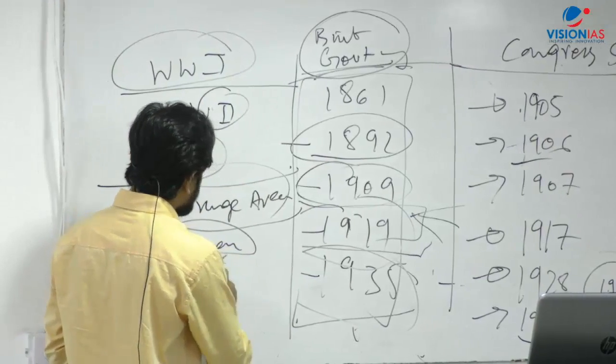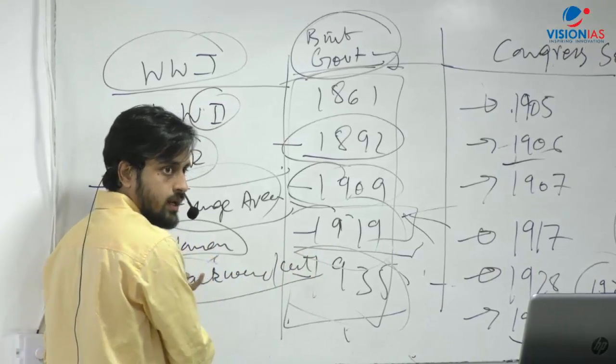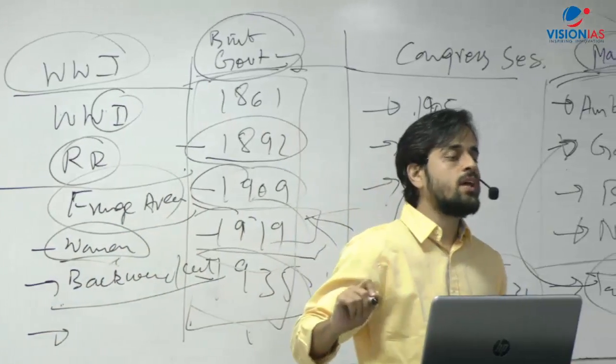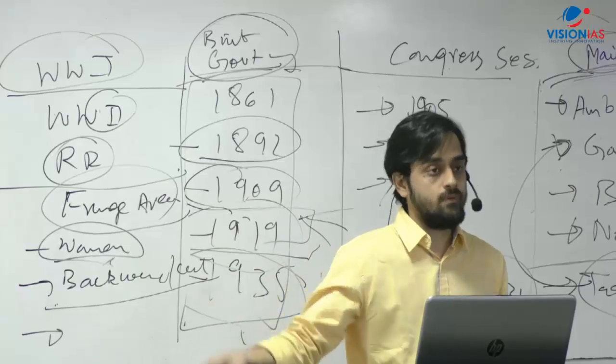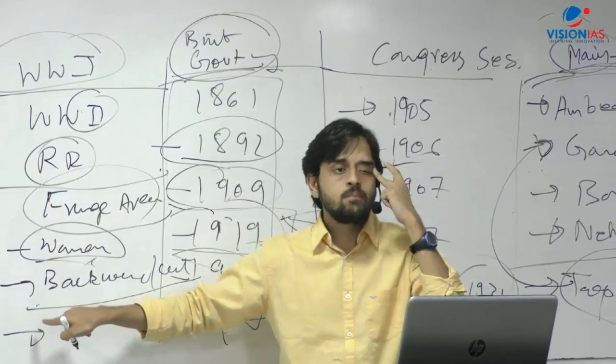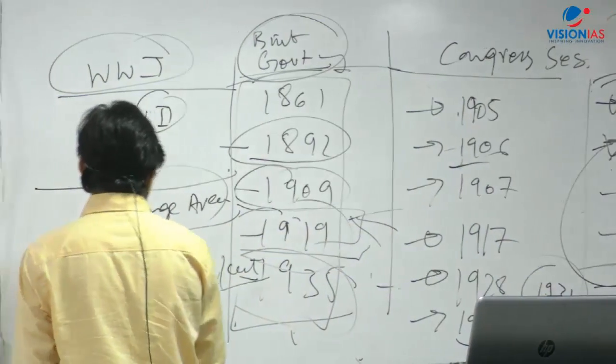The role of backward classes or backward castes in the freedom struggle, ये भी बहुत important है. There's a question in a prelims examination where they ask which of the following organizations Ambedkar did not form? Again, because the caste issue is very important in the freedom struggle. One, women. The second is backward castes.